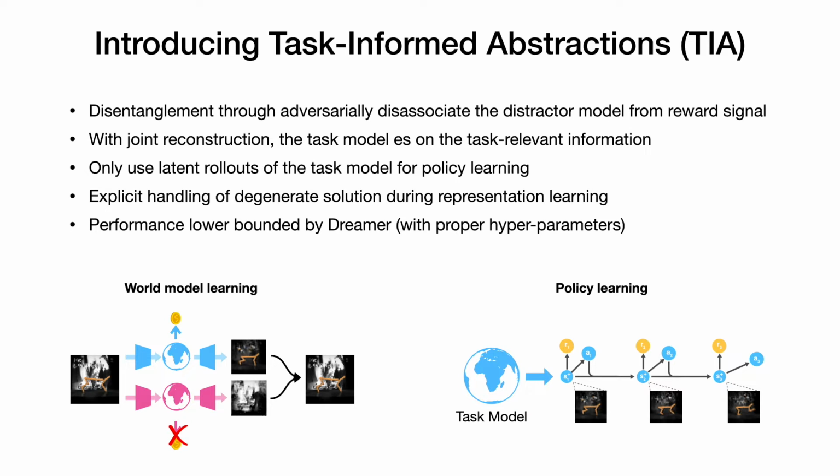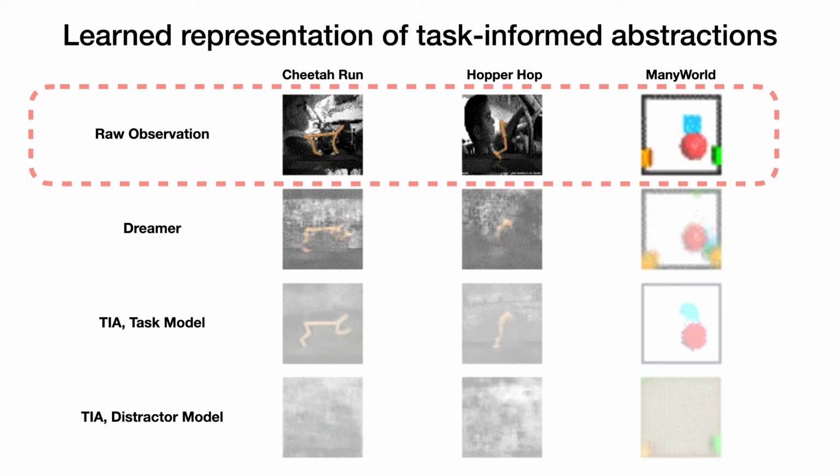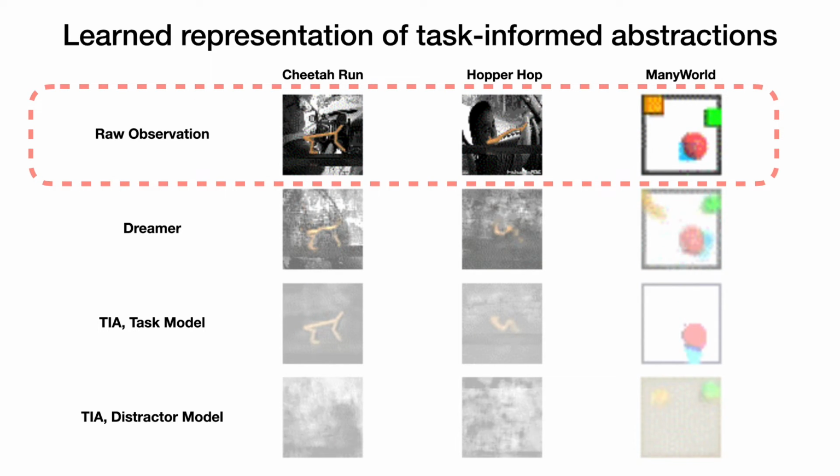To recap, our method, learning task-informed abstractions, disentangles the world model into two separate streams, a task-relevant stream and a distractor stream. To prevent the degenerate solution where the distractor model captures no information, we introduce an extra loss term, which we refer the audience to our paper for more details. Lastly, the performance of our method is lower bounded by that of Dreamer. Our method extends Dreamer to challenging visual domains, and when the distractor model captures no information, our method reduces to the Dreamer agent.